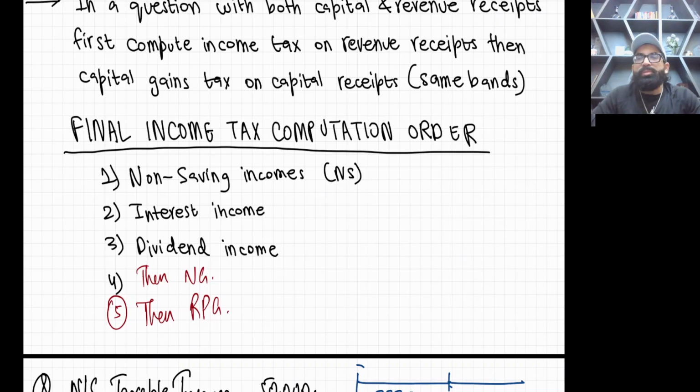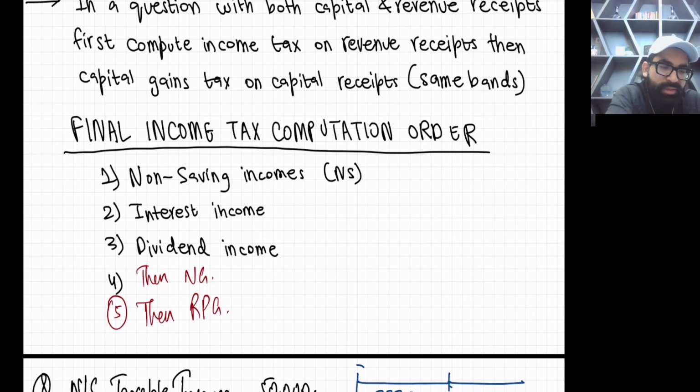See, as a student you may ask this thing: sir, there is a person who has a lot of income, like he's doing business, so he has a trading income which is non-saving, doing a job, has employment income, has interest income, dividend income, and different types of gains. So now what is the final income tax computation order? How will we be calculating tax if we have all these incomes?